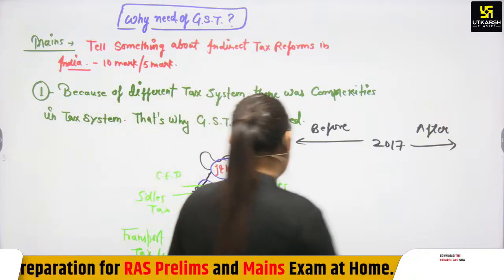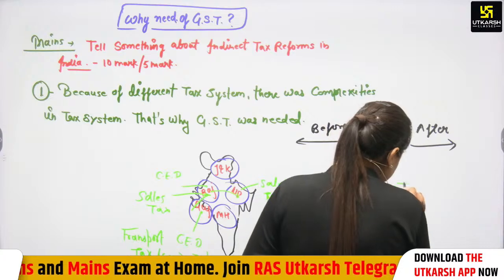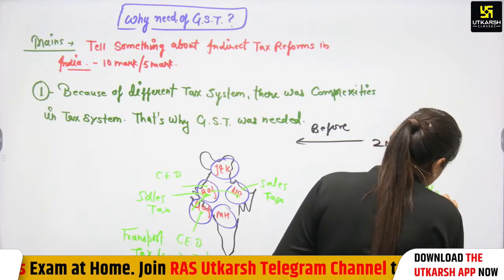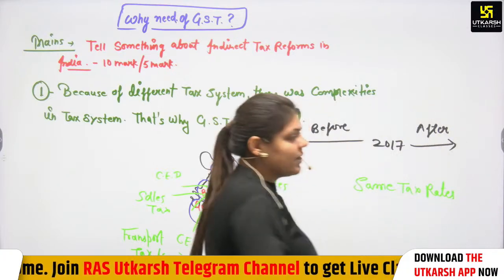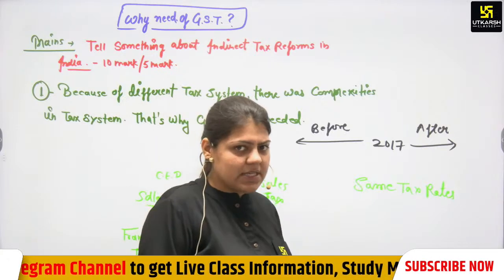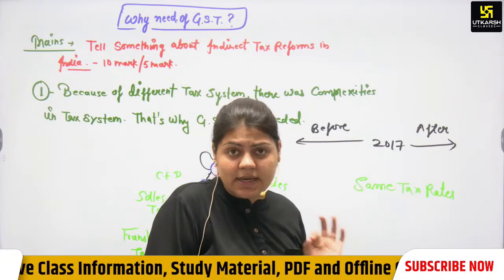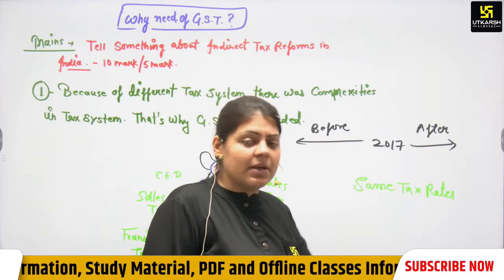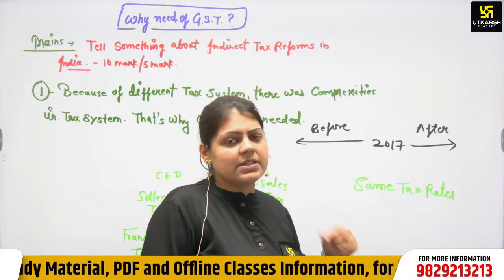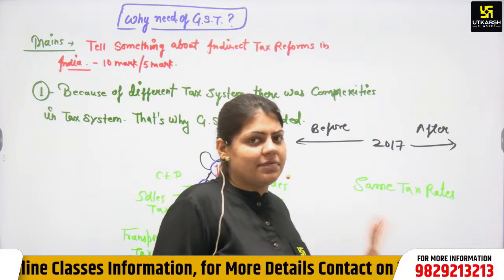But after GST, there are the same tax rates. Maharashtra will impose sales tax as GST in the form of SGST, and the SGST remains the same tax slab overall in India. Before 2017, when GST was not implemented, the sales tax was different.